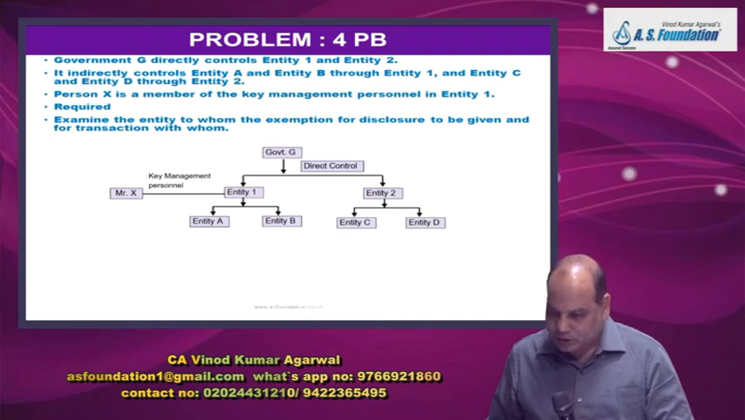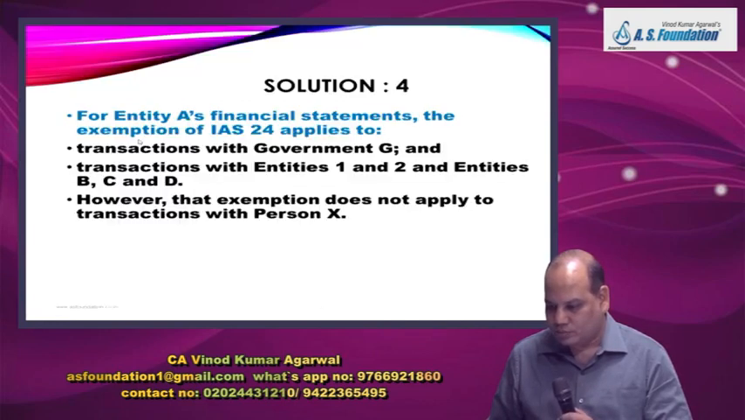It says government G indirectly controls entity A and entity B through entity 1. Means under entity 1 you have entity A and entity B, which are controlled through entity 1 only, and entity C and D through entity 2. Person X is a member of KMP of entity 1. Entity 1 has a KMP. Required: examine the entity to whom the exemption for disclosure is to be given and for transactions with whom.